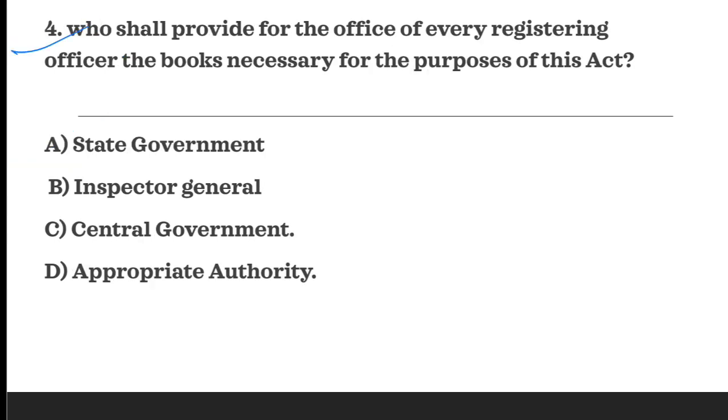Next question is who shall provide for the office of every registering officer the books necessary for the purposes of this Act. So as per the provision, state government provides those books. So A is the correct answer.